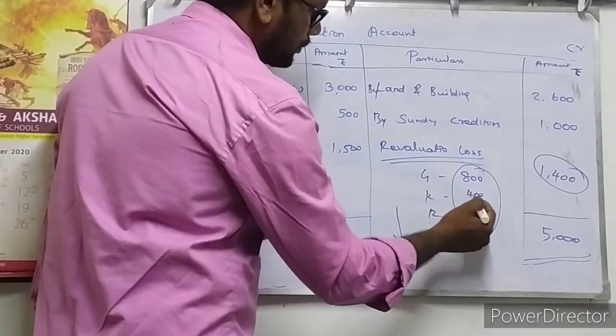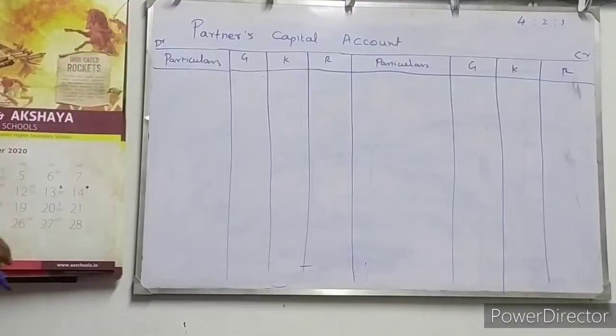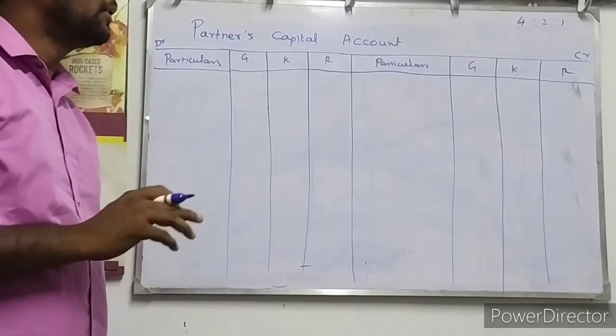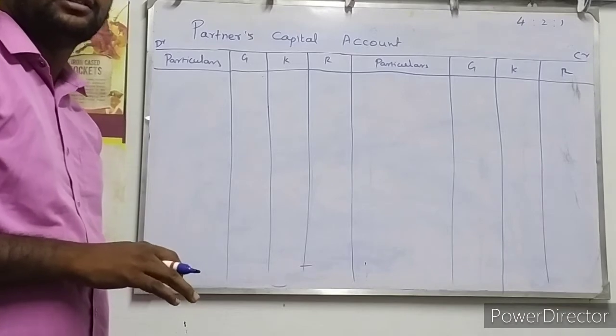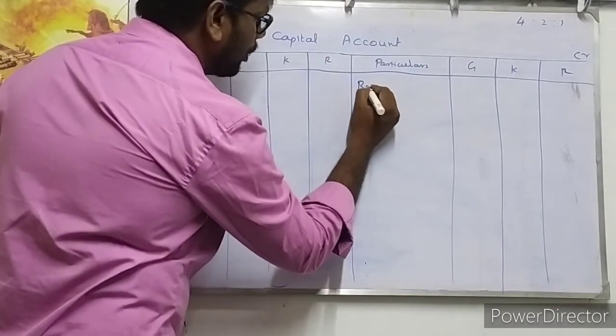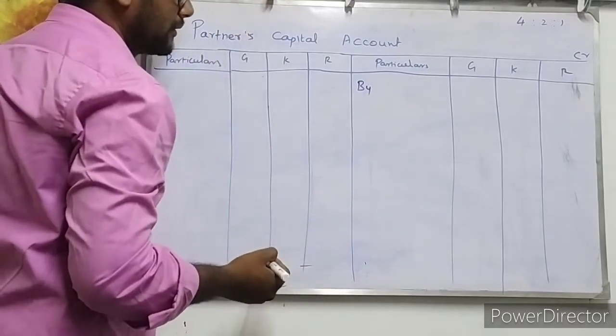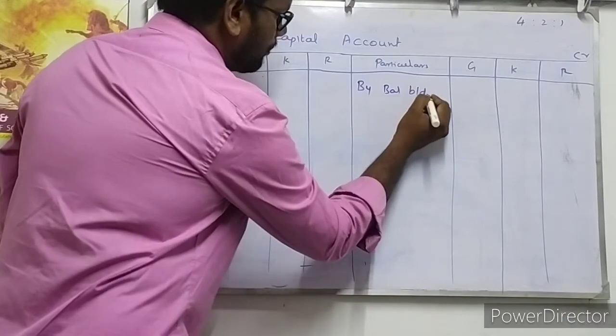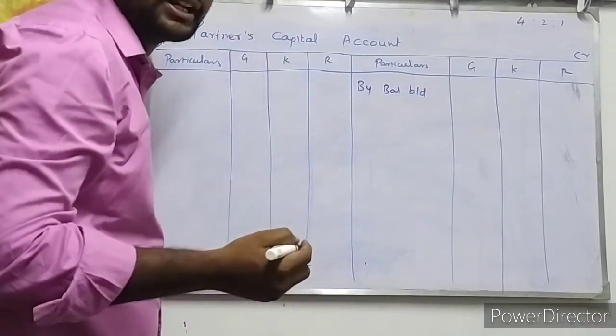800 plus 400 is 1,200, plus 200 is 1,400 rupees. So this is the partners' capital account. First, we are going to enter the first entry, that is their capital money, how much they invested into the partnership firm. Balance brought down from the existing year balance sheet.